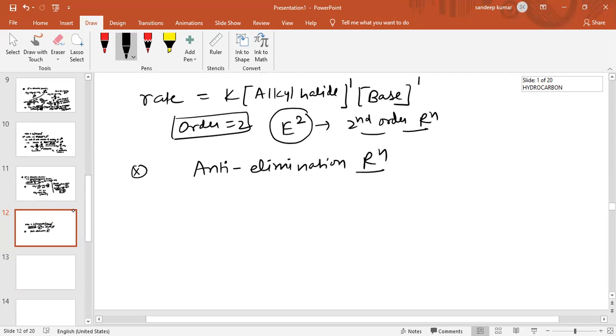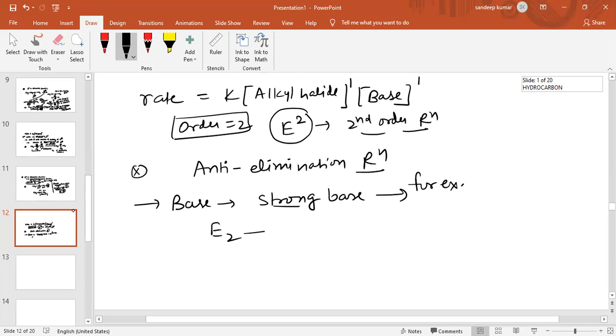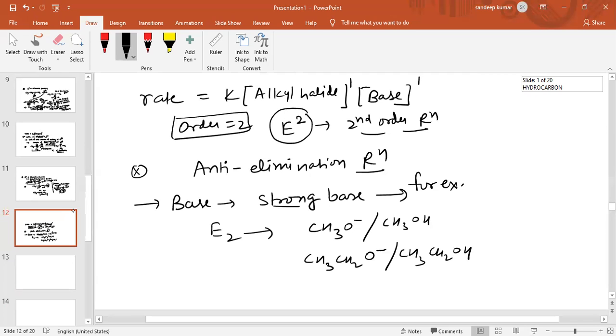How can we say anti-elimination reaction? See, and the important thing, base should be a strong base for this reaction. For example, for an E2 reaction the base must be like CH3O negative with CH3OH, or CH3CH2O negative with CH3CH2OH, or we can say sodamide.